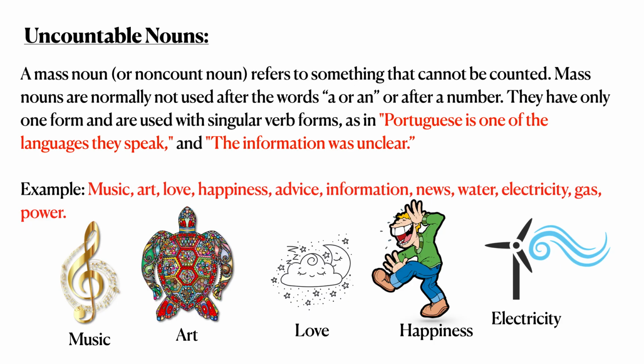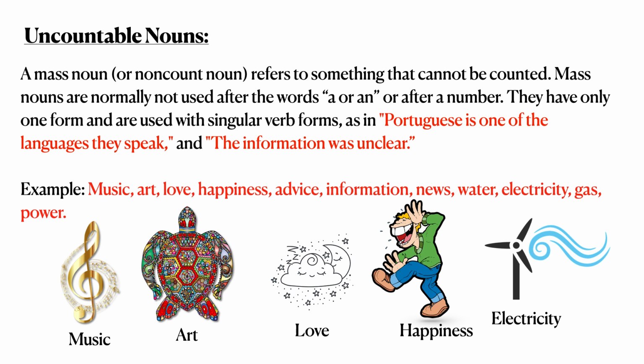Next, uncountable nouns. A mass noun or uncountable noun refers to something that cannot be counted. Mass nouns are normally not used after the words a or an, or after a number. That means just the opposite of countable nouns, they have only one form, and are used with singular verb forms, as in the sentence, Portuguese is one of the languages they speak. In this sentence, Portuguese is the uncountable noun. Here the word Portuguese, the language, is not countable. We can't use a Portuguese or one Portuguese.